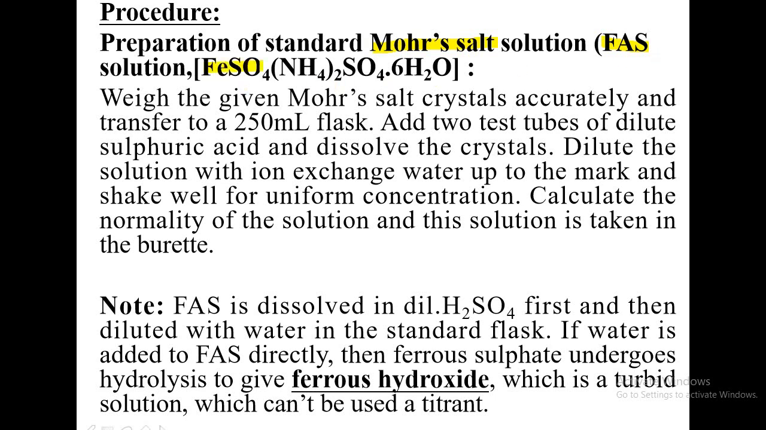The formula is FeSO4. It is a double salt. It contains ferrous sulfate and ammonium sulfate, that is (NH4)2SO4·6H2O. Since it is a combination of two simple salts, ferrous sulfate and ammonium sulfate, it is known as a double salt. Now first we have to take the Morse salt, or ferrous ammonium sulfate, and these crystals are to be weighed accurately. You have to weigh the given Morse salt crystals accurately.